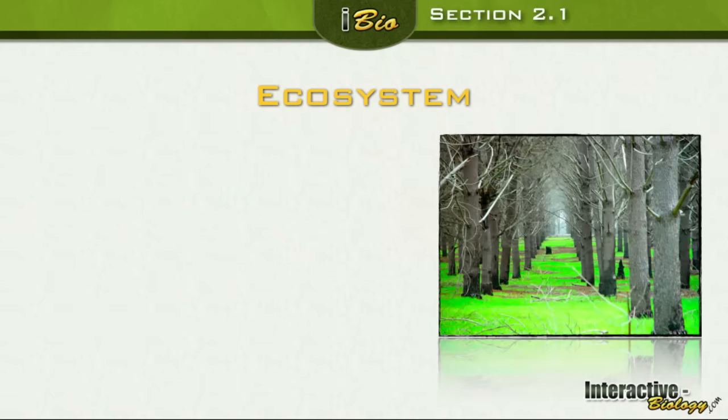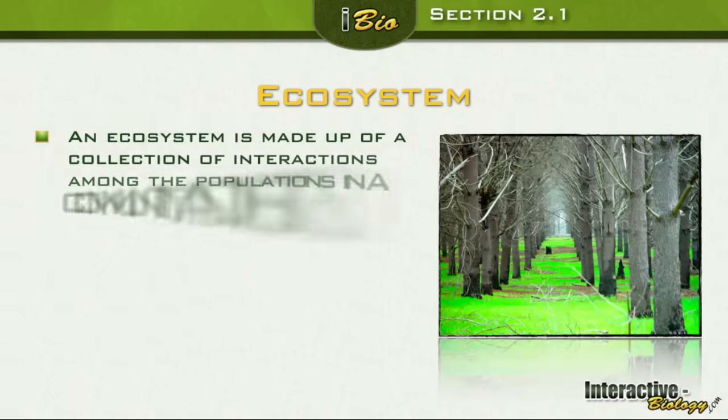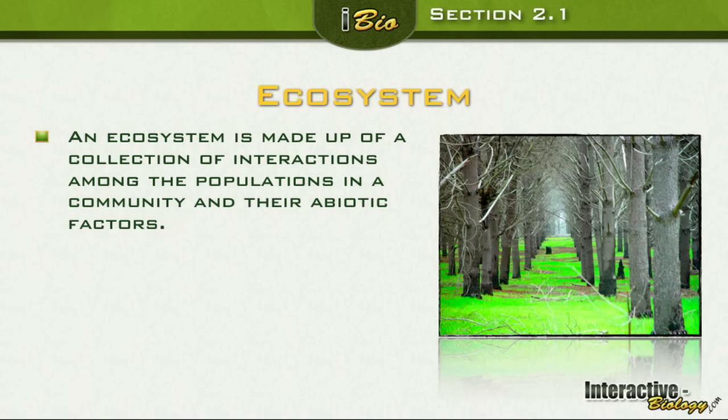So the next level up would be the level of ecosystem. An ecosystem is made up of a collection of interactions among the populations in a community, and this is the important distinction, and their abiotic factors. So this is the first level where we're taking into consideration the non-living things. Up to now we've been dealing with living things.